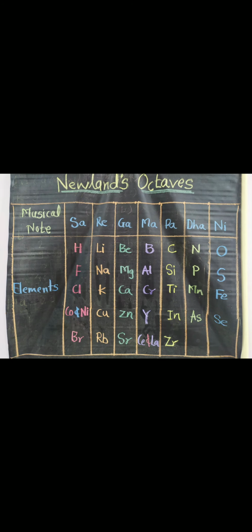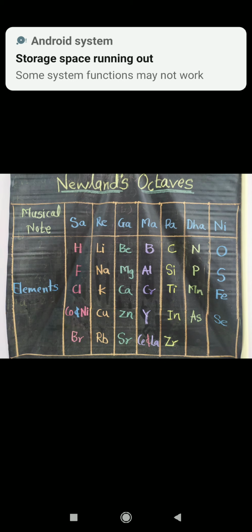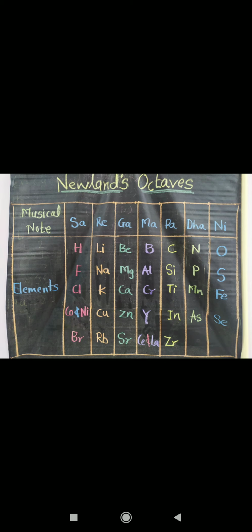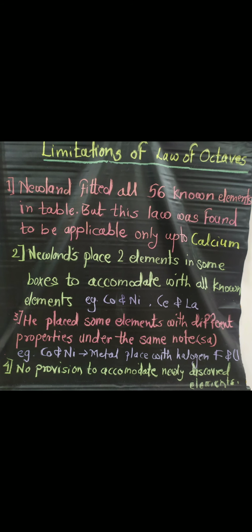So Newlands' law of octaves gets explained by this table, but you can see that on one hand this law seemed to temporarily solve the problem of classification, but it is not perfect. It obeys this law only up to calcium. So there are some limitations of Newlands' octaves. What are the limitations of Newlands' octaves?